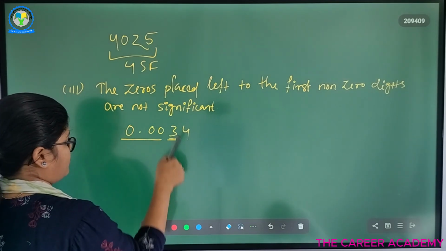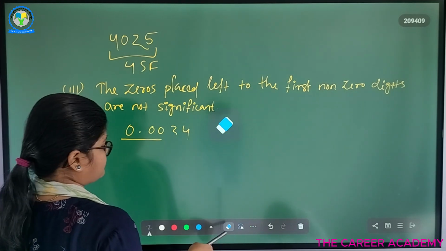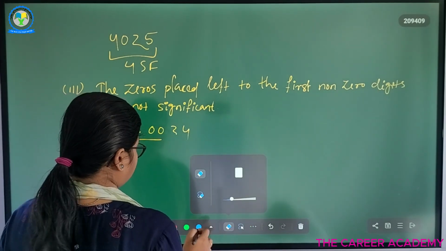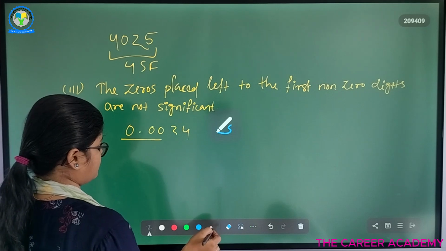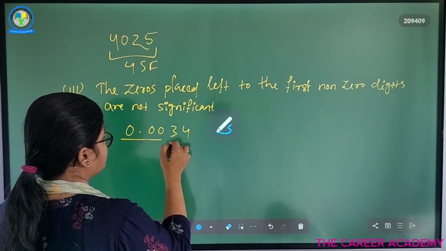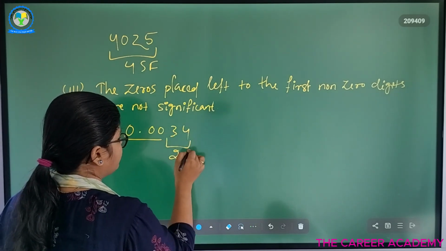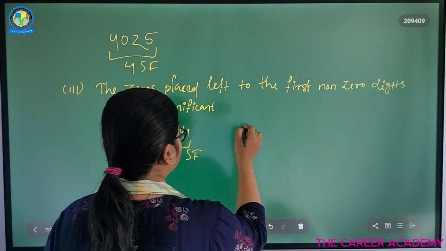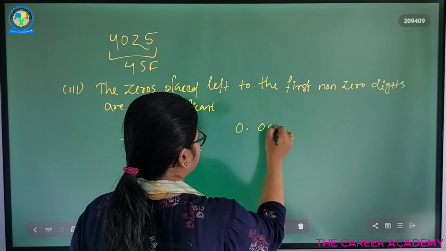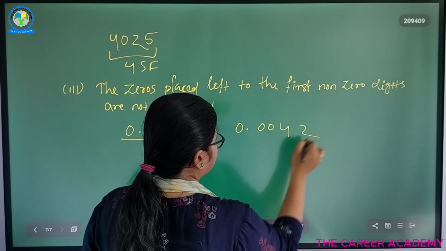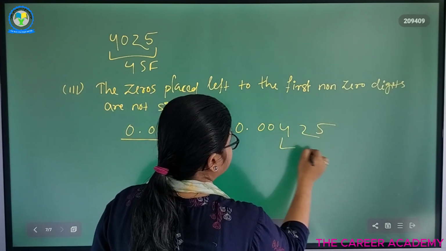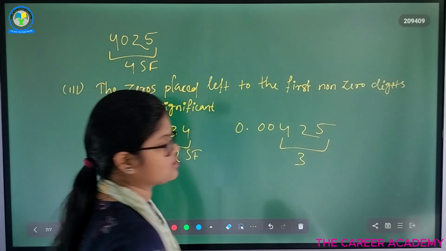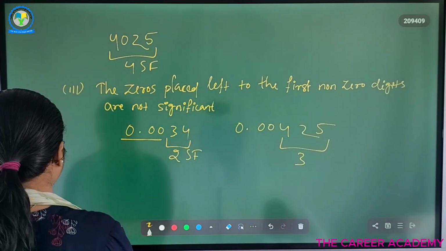So here we have two significant figures. ठीक है? So in 0.00425 here we have three significant figures. समझ रहे हो?